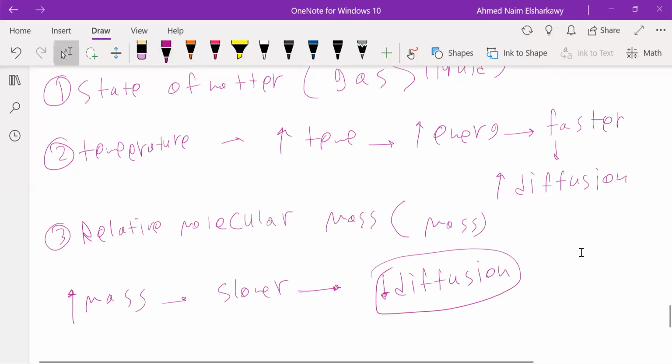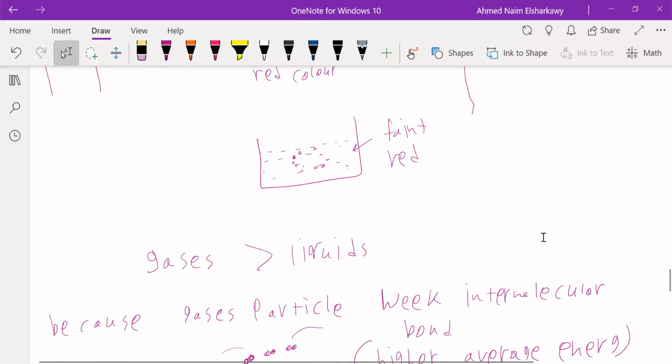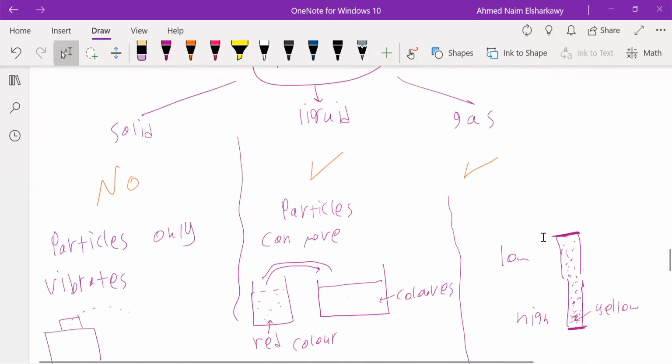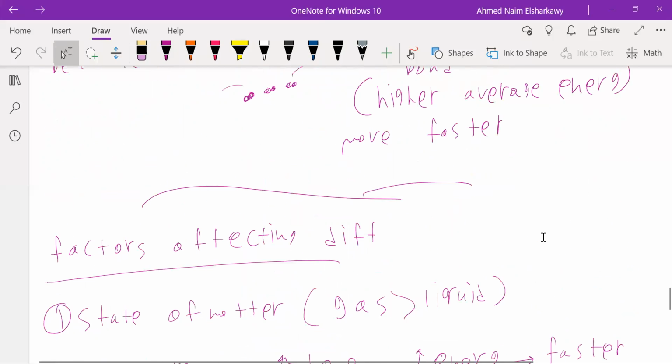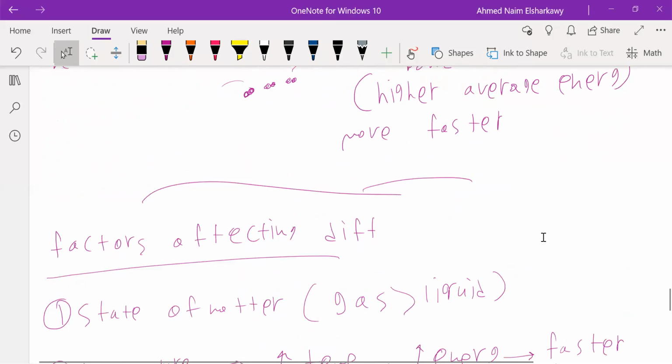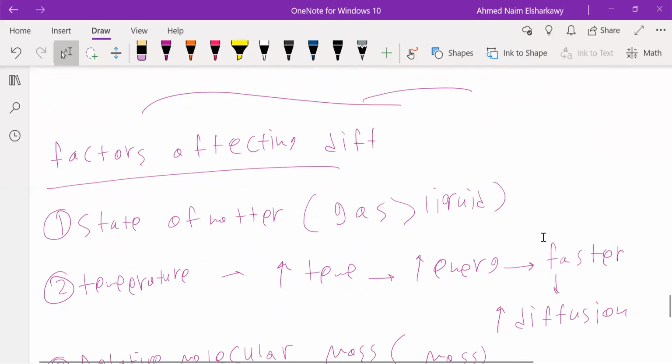So what did we talk about today? We talked about what diffusion is, the passage of substance from high to low concentration. It happens only in the case of liquid and gas, because in these two states of matter particles can move from one place to another. Certain factors affect diffusion. First, the state of matter: gas is faster than liquid because gas particles move faster, they have higher energy and weaker intermolecular bonds.